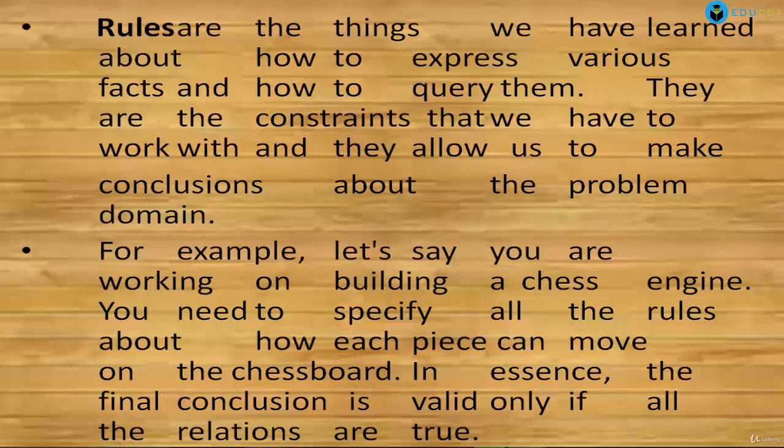For example, say you are building a chess engine. You need to specify all the rules about how each piece can move on the chessboard. In essence, the final conclusion is valid only if all the relations are true, so if our moves satisfy all the facts and rules, that will be our final conclusion.